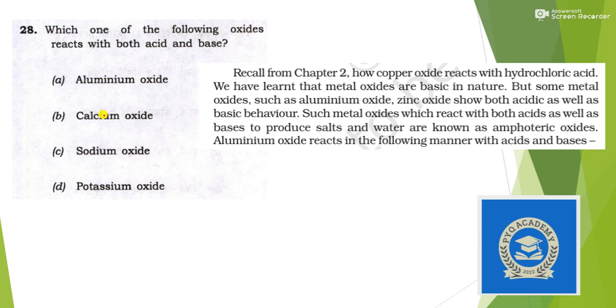Next, which one of the following oxides reacts with both acid and base? This is given in the acids, bases and salts chapter, chapter 2 of class 10. Out of all these, only aluminum oxide is an amphoteric oxide. You can see here that some metal oxides such as aluminum oxide and zinc oxide show both acidic as well as basic behavior, and such oxides are known as amphoteric. So the answer here should be option A.